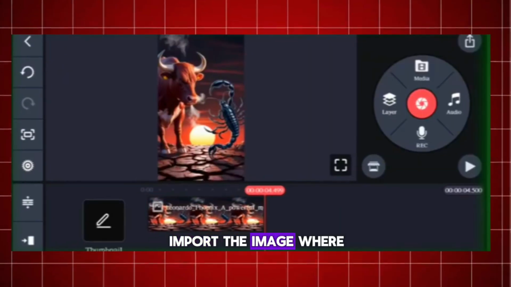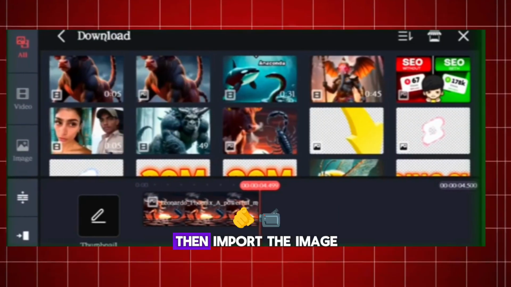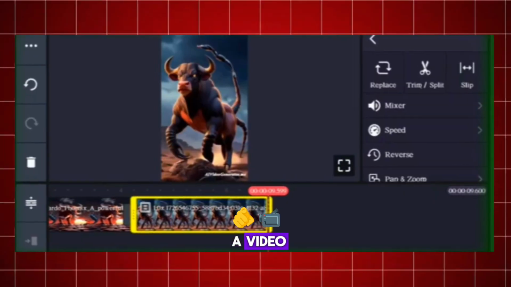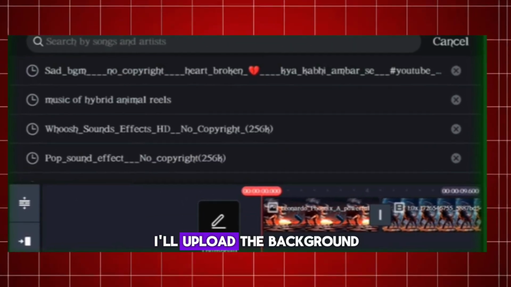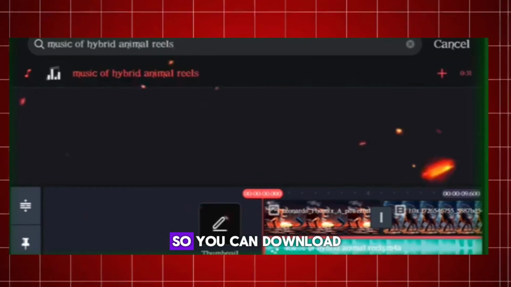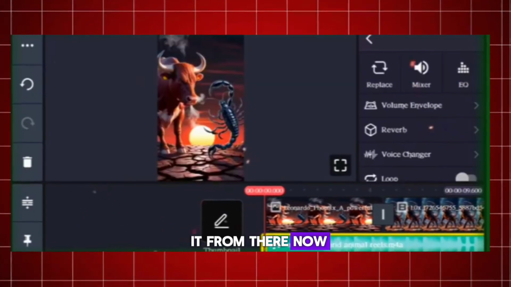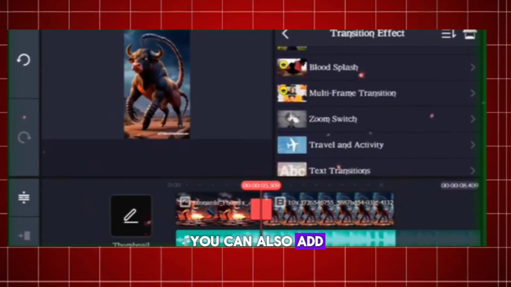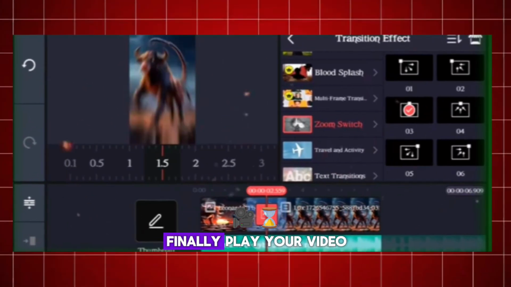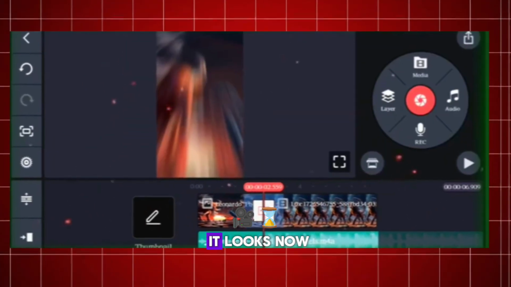First, import the image where the two animals are separate. Then import the image that you converted into a video. After that, add some background music. I'll upload the background music to my Telegram channel so you can download it from there. Now, trim your images according to the beat of the background music. You can also add a transition in between the clips. Finally, play your video and see how cool it looks.